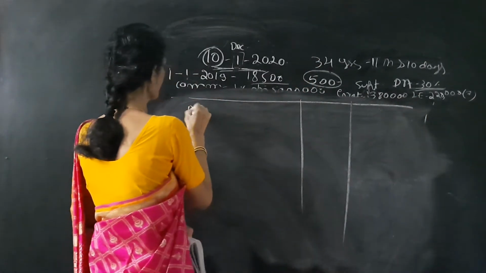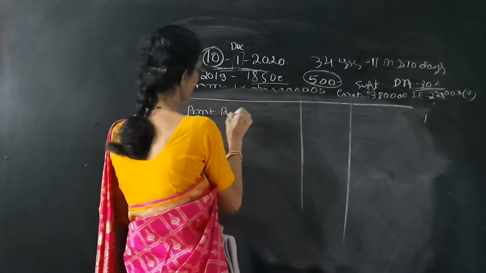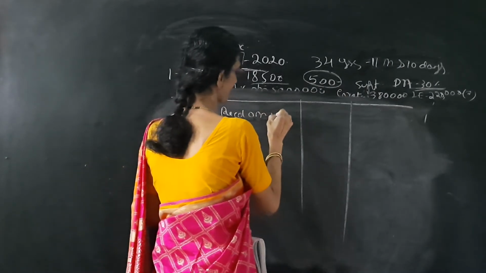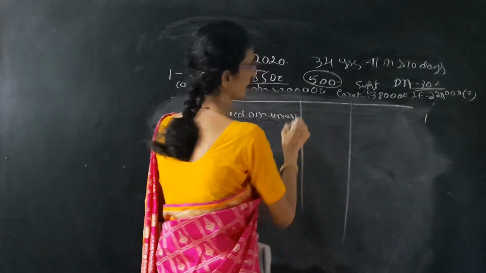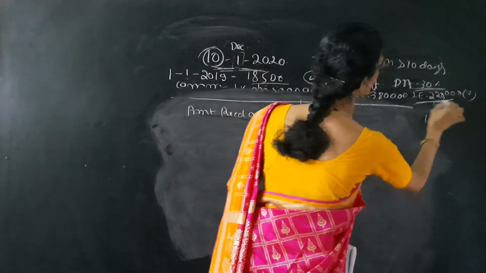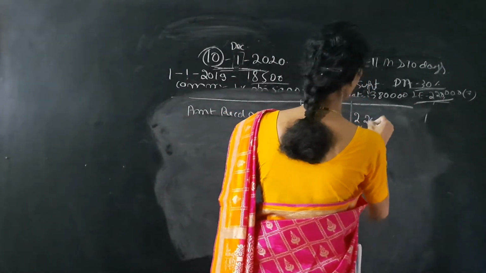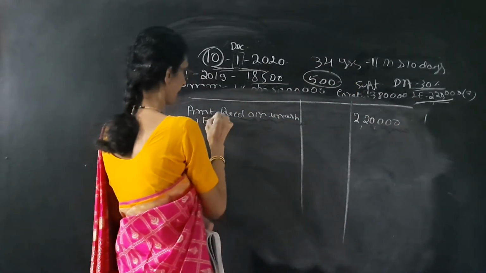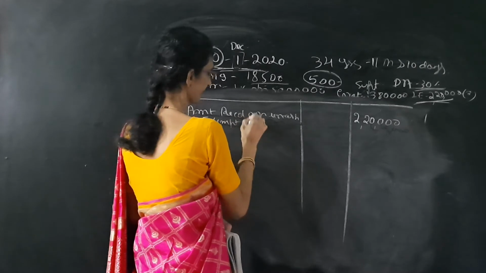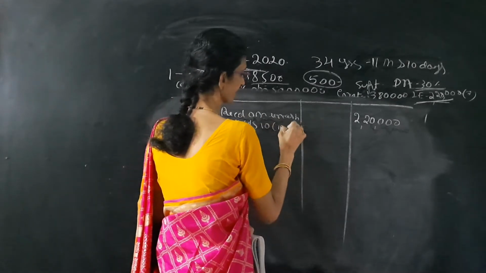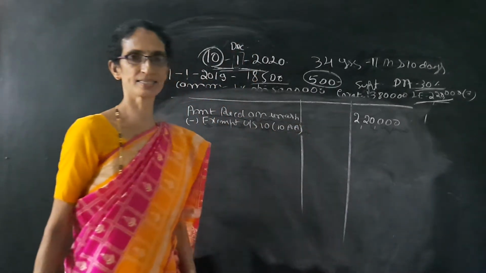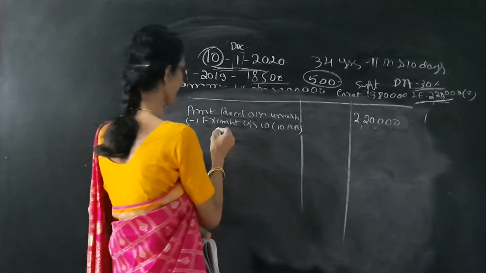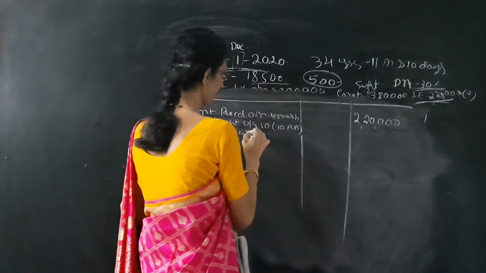The rule is amount received on encashment, it is given 2,20,000. Next, less exempt under section 10(10)(a).